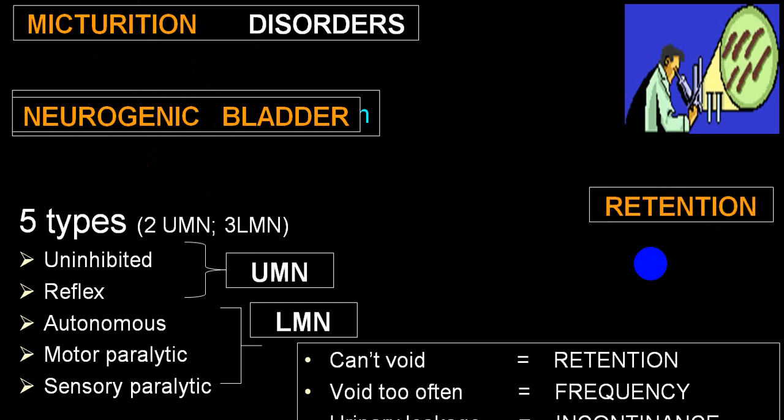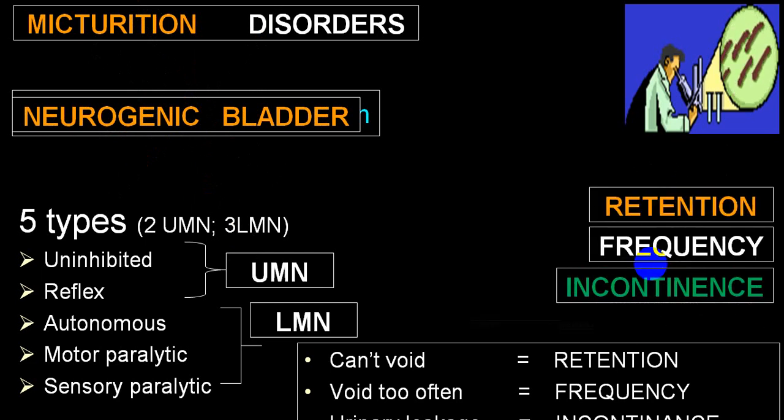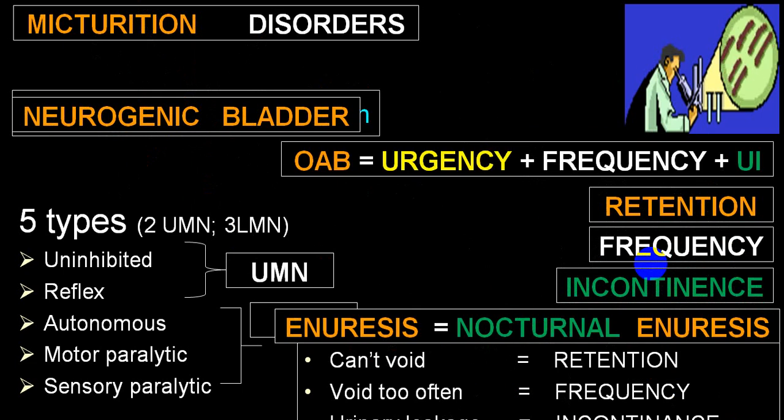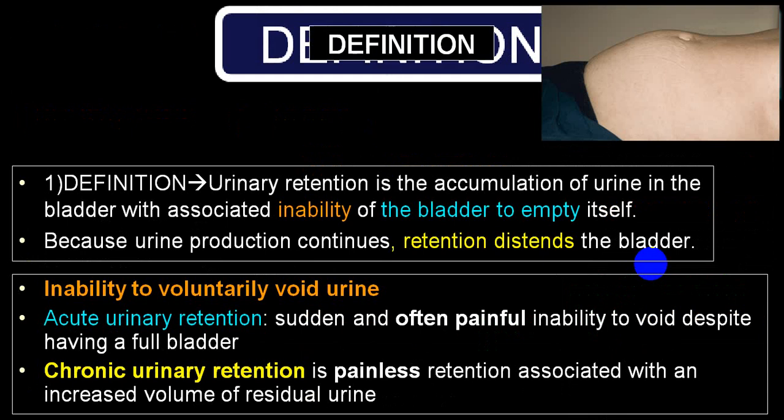We'll be dealing with that. So a person can come to you with retention, frequency, incontinence, enuresis. We also use the term nocturnal enuresis. Overactive bladder will have urgency, frequency, and urinary incontinence together. So now we are going to the portion we are supposed to discuss, that is neurogenic bladder.